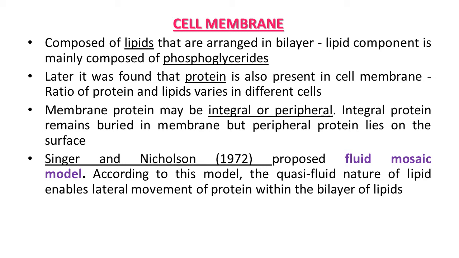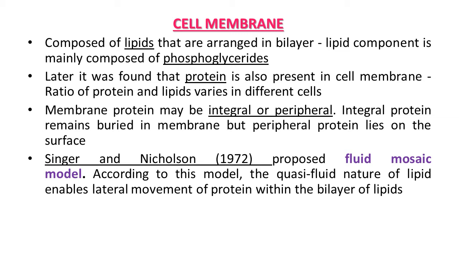After further study, biochemical investigation clearly revealed that the cell membrane also possesses protein and carbohydrates. The ratio of protein and lipid varies considerably in different cell types. If we talk about human beings, the membrane of the erythrocyte has approximately 52% protein and 40% lipids.